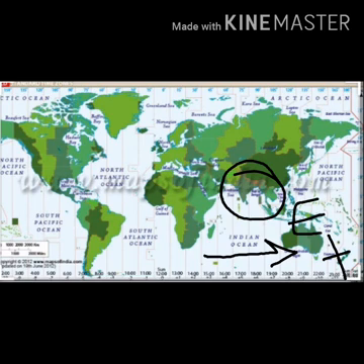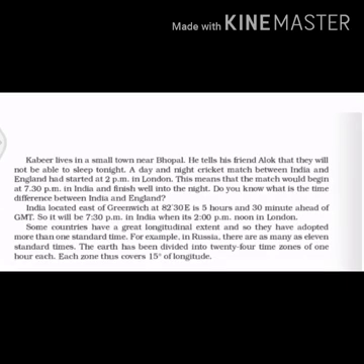Okay everyone, some countries have a great longitudinal extent and they have adopted more than one standard time. In India we have only one standard time, but some countries are huge, so they have more than one standard time. For example, in Russia there are as many as 11 standard times. We as Indians have only one standard time, but Russia has 11, because it's a huge country, right?